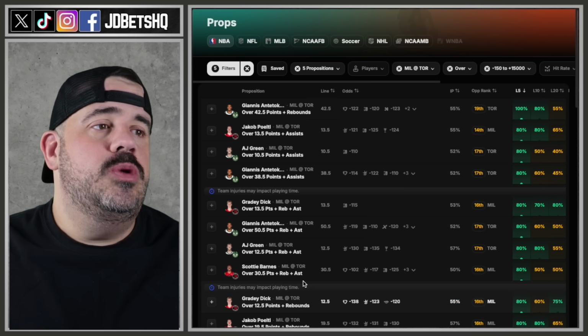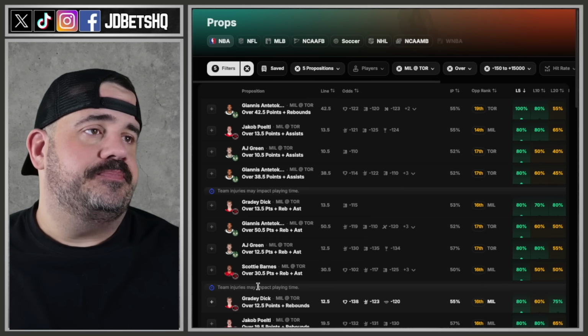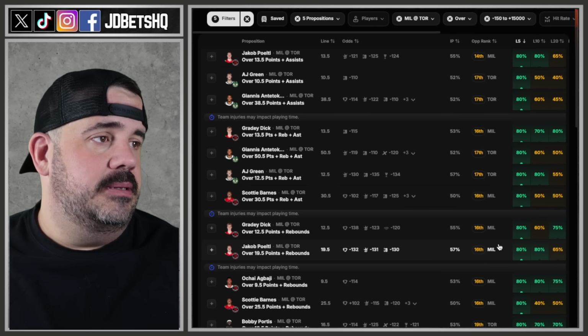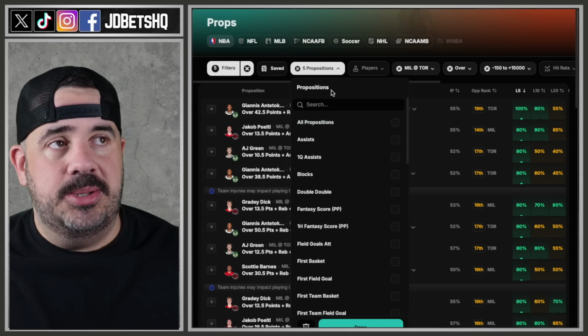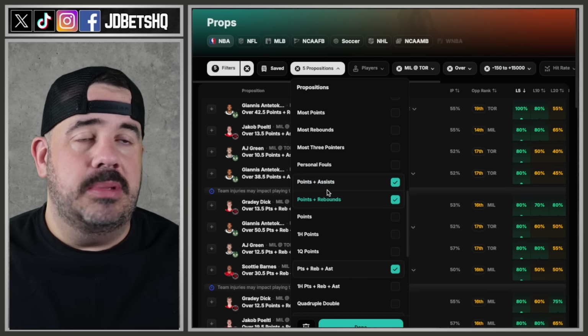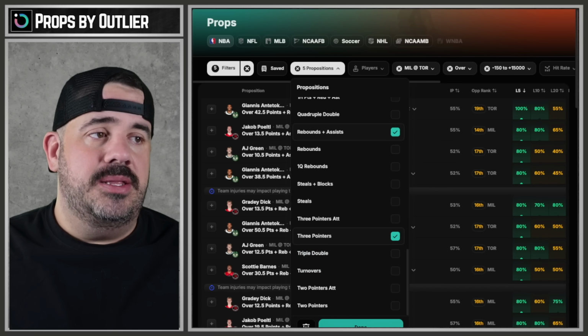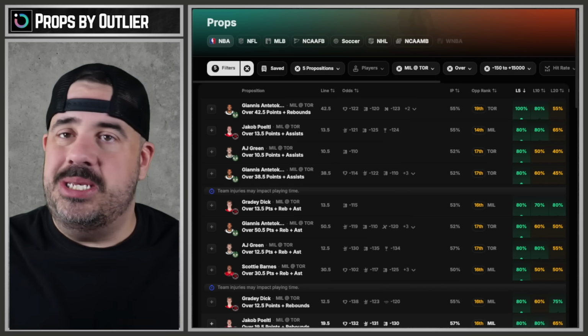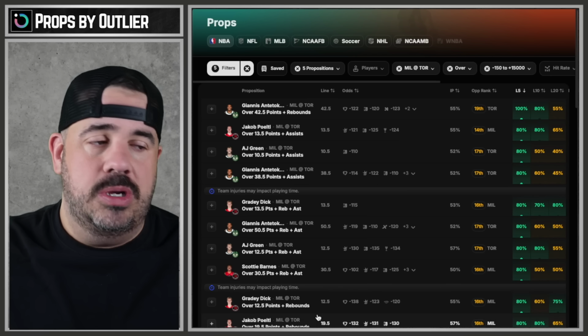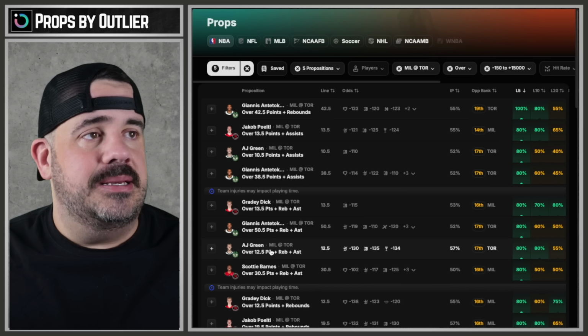So who do we want to take? If anything, let's see. I have all my props. These are the props I'm using. It's going to be the 4 combo props, which is going to be points, assists, points, rebounds, assists, PRA, and then also use threes. That covers everything I need because I can do singles in there too, like points or assists or rebounds. So it works out nicely.